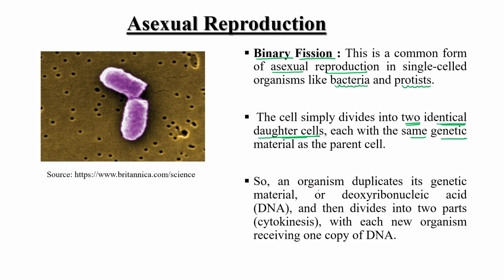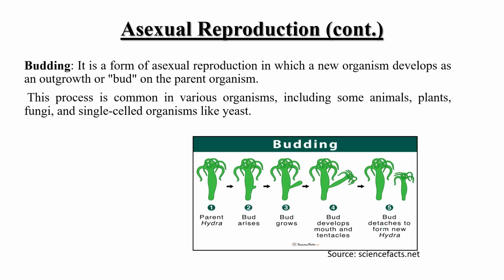Okay, so the organism duplicates its genetic material. Genetic material means DNA, and if RNA is the genetic material, then RNA. Then it divides into two parts, meaning cytokinesis, with each new organism receiving one copy of DNA. Okay, so this is about binary fission. Now the second type is budding.